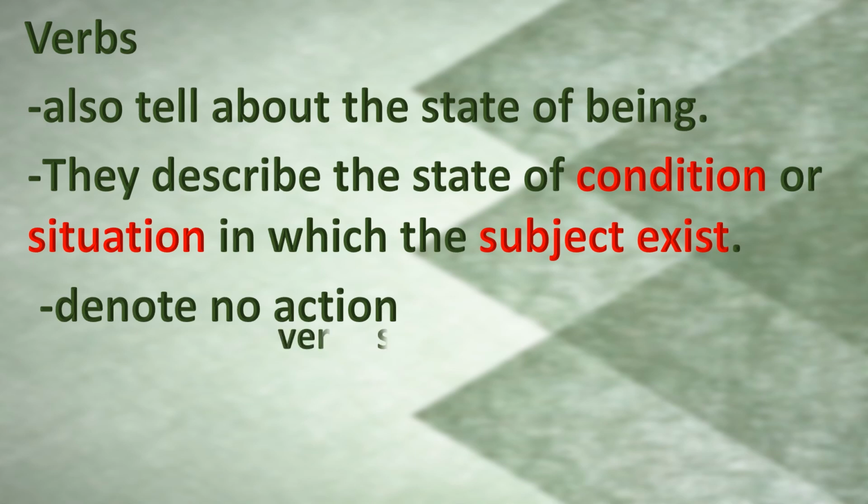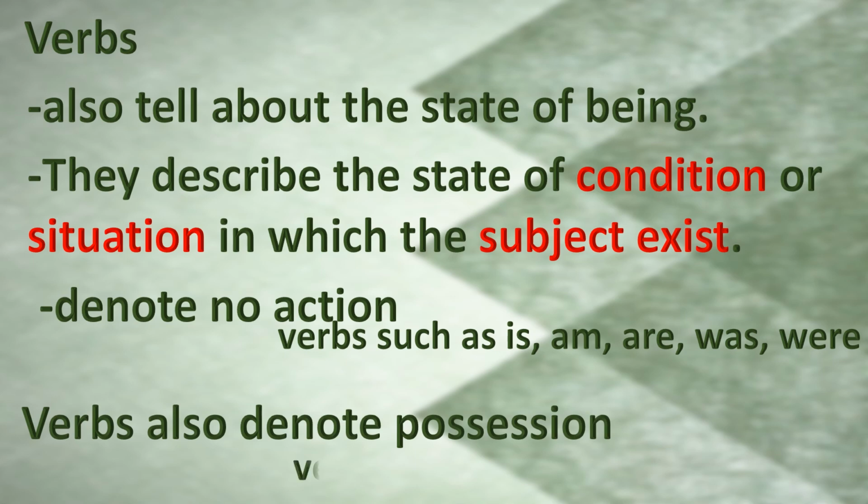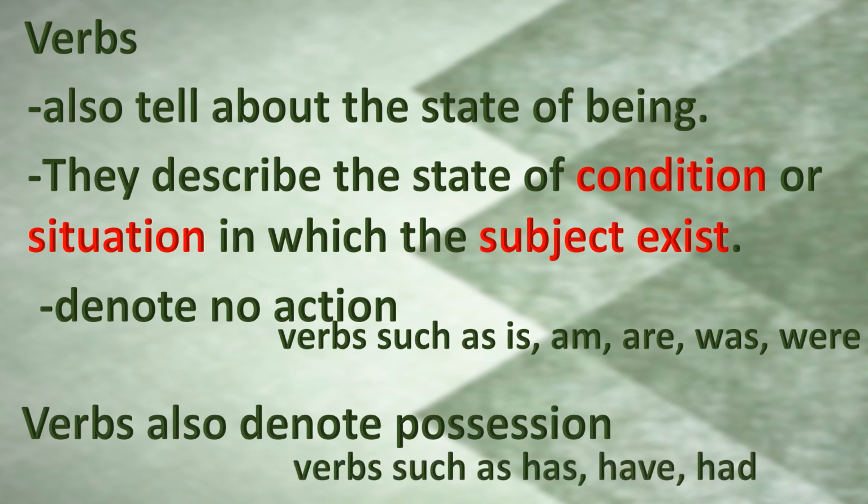They denote no action. Verbs like is, am, are, was, were. If only these verbs are used, there will be no action in the sentence. They'll only tell you about the state of the subject. Fine. And sometimes verbs also denote possession. Verbs like has, have, had. They tell you about the possession, what a person, animal or thing possesses, what they have, what they own. Got it? We'll discuss the usage of is, am, are, was, were, has, have, had in the upcoming classes. So stay tuned. And listen to the videos very carefully.